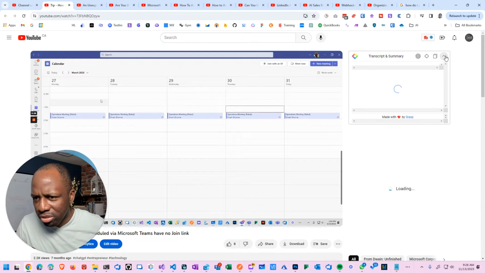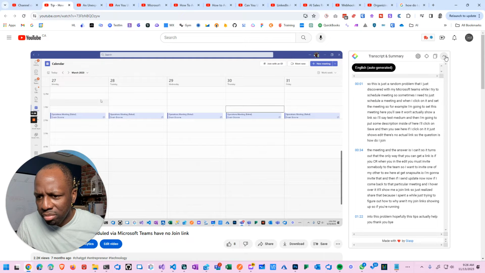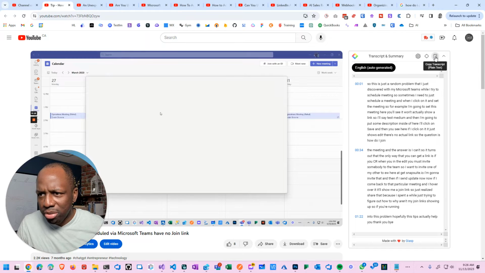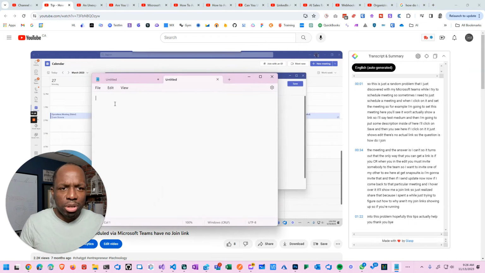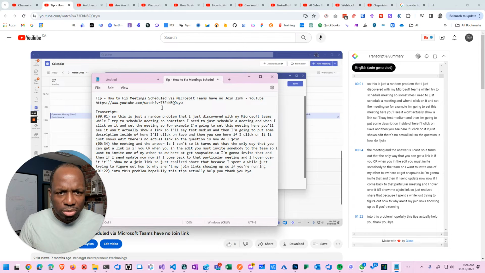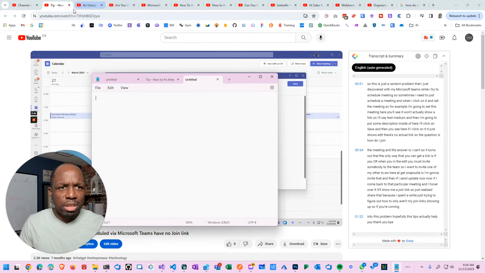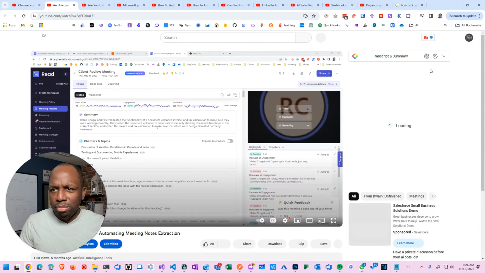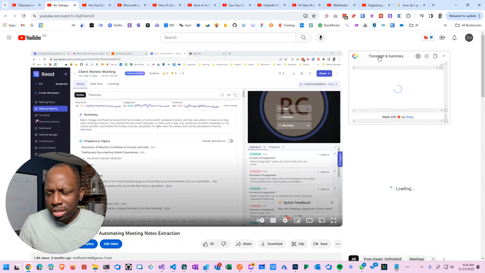I think I have a plugin for this already. Can I just download this? Copy transcript in plain text. There we go. Look at that. I already have a plugin for this. I don't remember what this plugin is about, but okay, there. Look at that. Even better. Click.